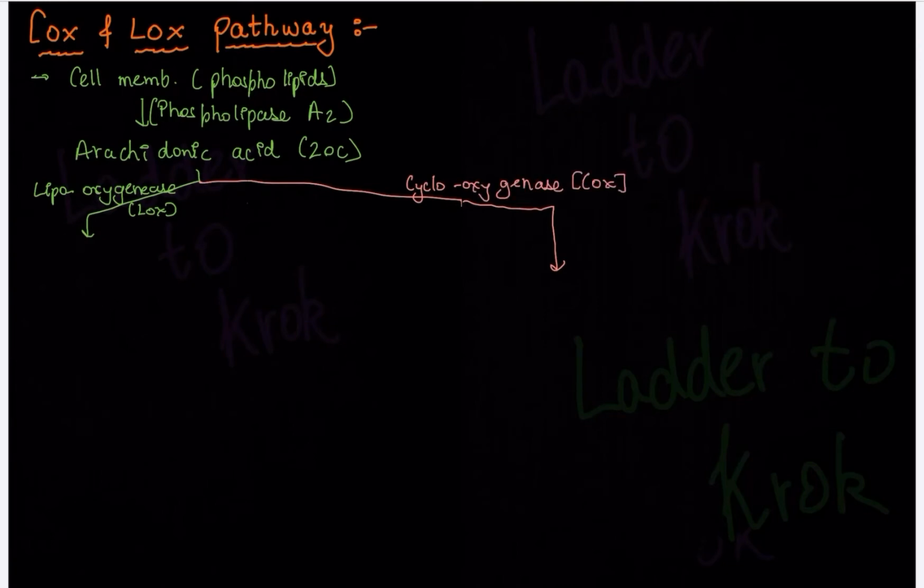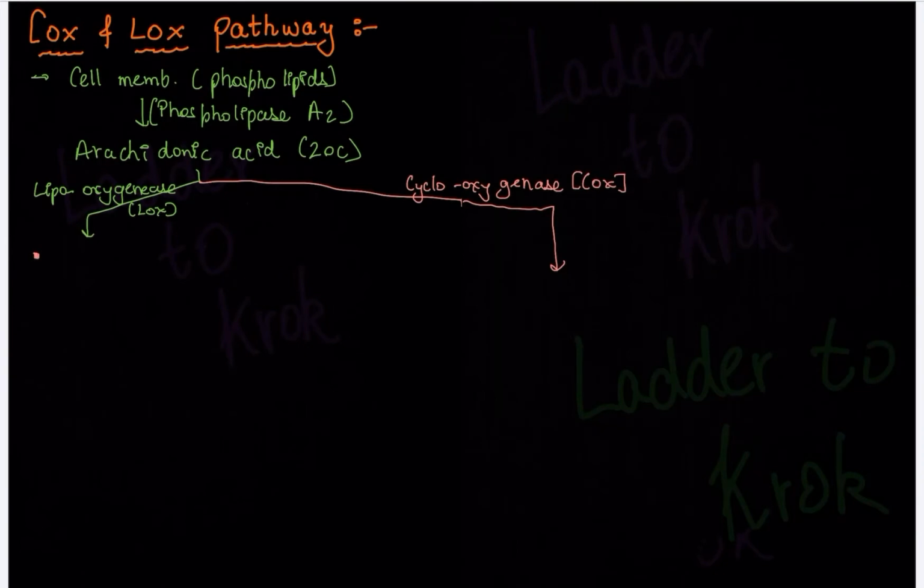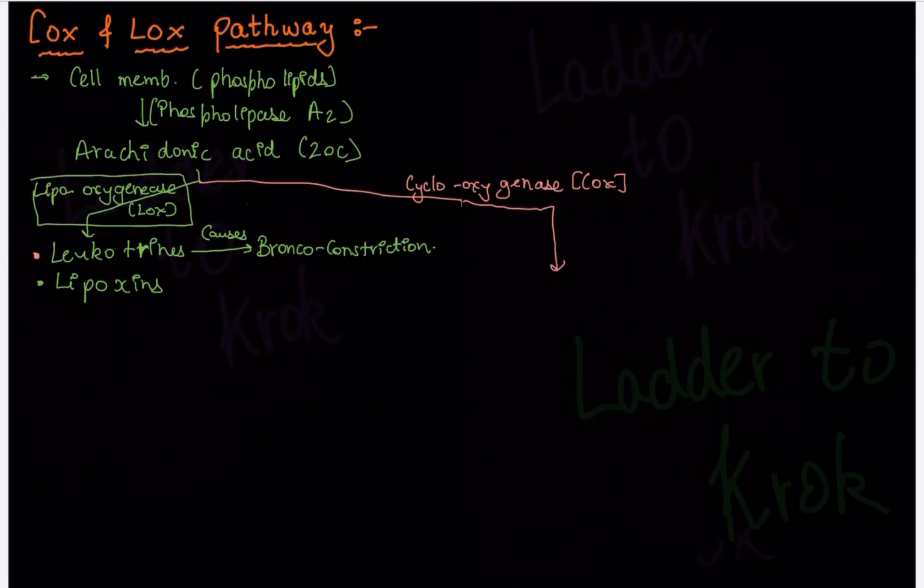Now arachidonic acid, with the help of the lipoxygenase enzyme, will form leukotrienes and lipoxins. These leukotrienes cause bronchoconstriction.